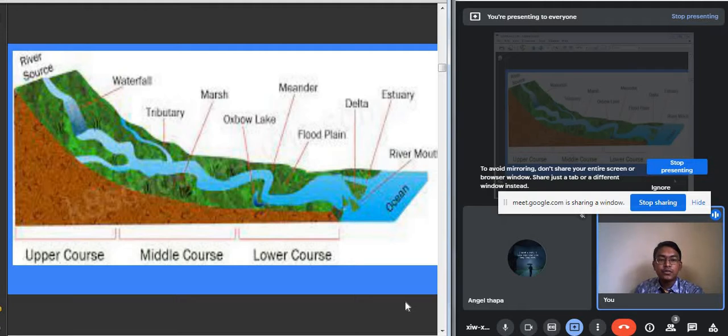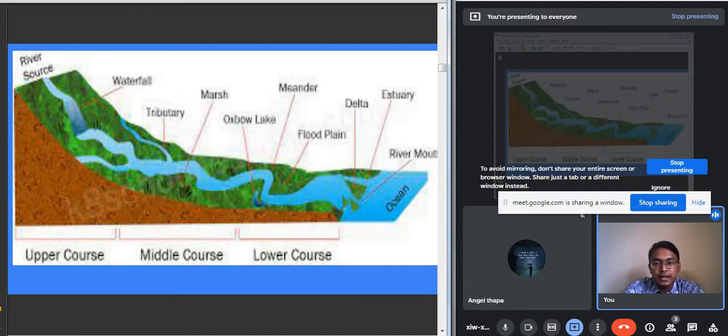So the entire course of the river can mainly be divided into 3 sections. Like you can see here, where it is written the river source. From here the river originates in the high Himalayan mountain areas. The river originates, it flows, and it finally drains the water in the oceans.